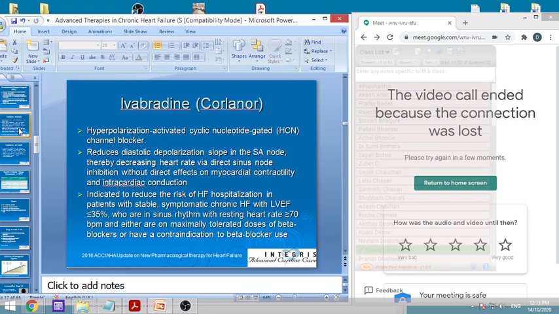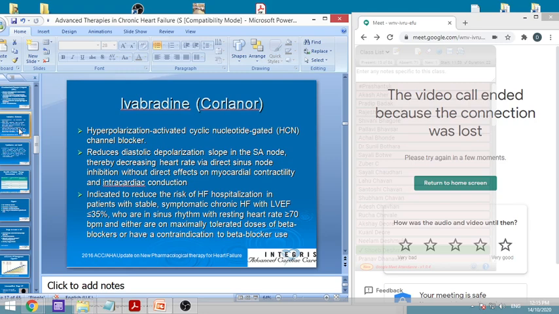So myocardial contractility and the force of contraction will not be affected, only the heart rate will be decreased, and intracardiac conduction will remain the same. No impact on conduction from the SA node to the AV node, only the heart rate will change.